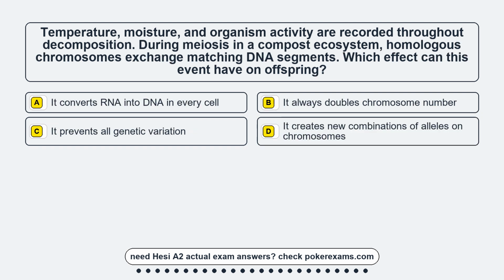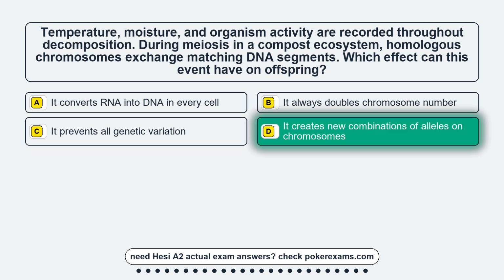Question 21. Temperature, moisture, and organism activity are recorded throughout decomposition. During meiosis in a compost ecosystem, homologous chromosomes exchange matching DNA segments. Which effect can this event have on offspring? Option A. It converts RNA into DNA in every cell. Option B. It always doubles chromosome number. Option C. It prevents all genetic variation. Option D. It creates new combinations of alleles on chromosomes.